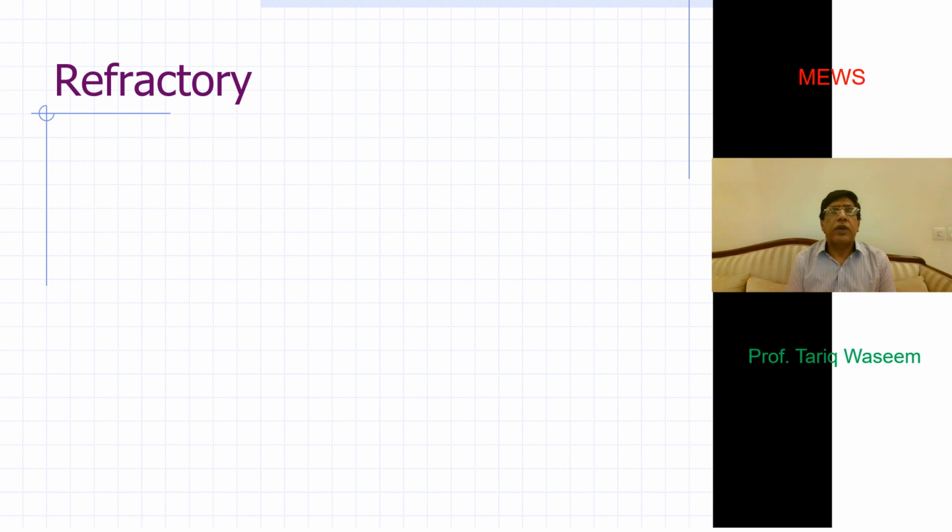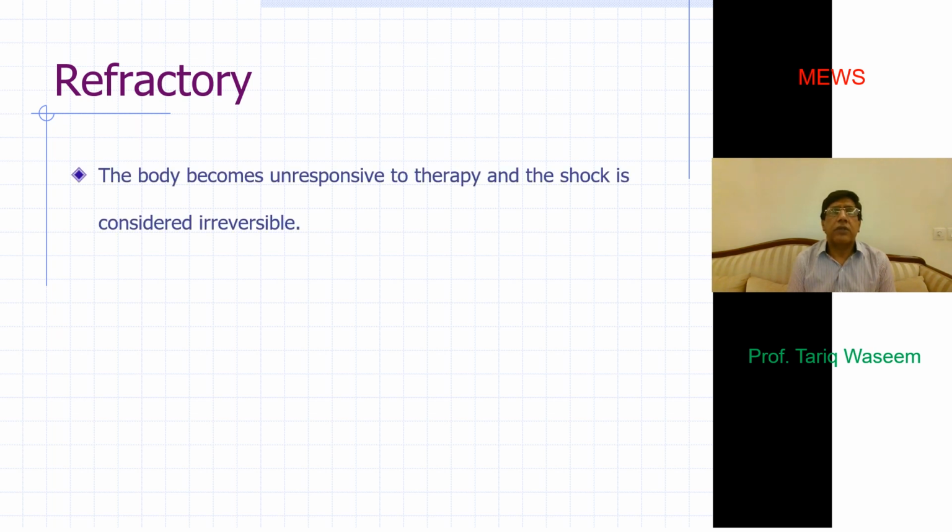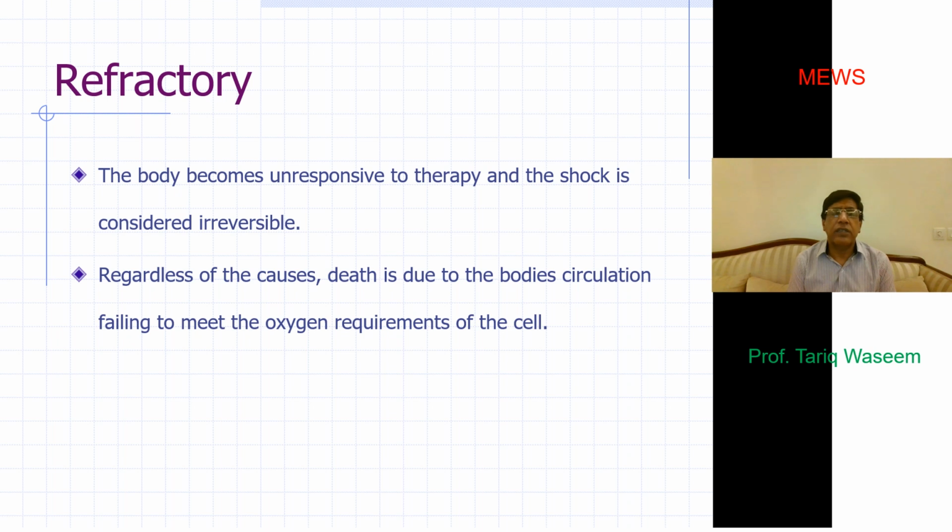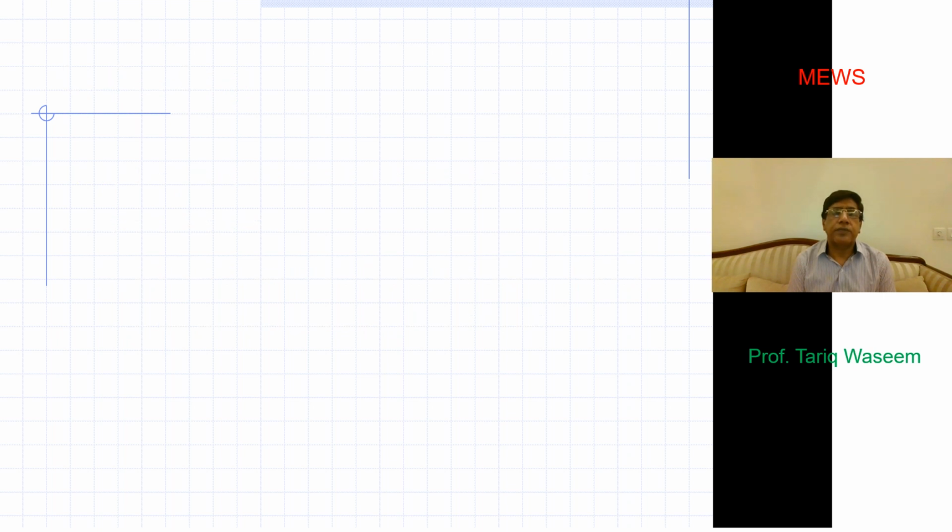Then there is a stage when it becomes refractory, that even whatever is done, there is nothing undoing things. The body becomes unresponsive to therapy and the shock is considered irreversible. Regardless of the cause, death is due to body circulation failing to meet oxygen requirements of the cell. And what we call tissue respiration or tissue oxygenation does not take place.